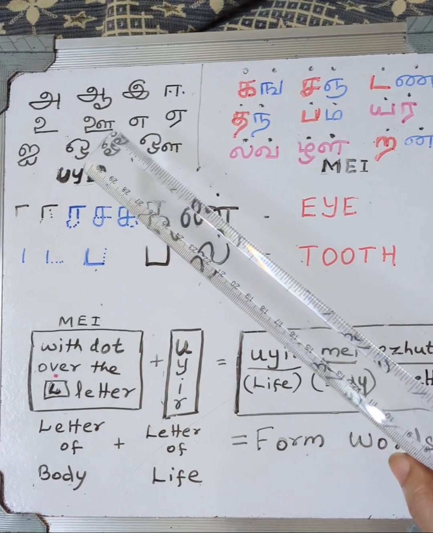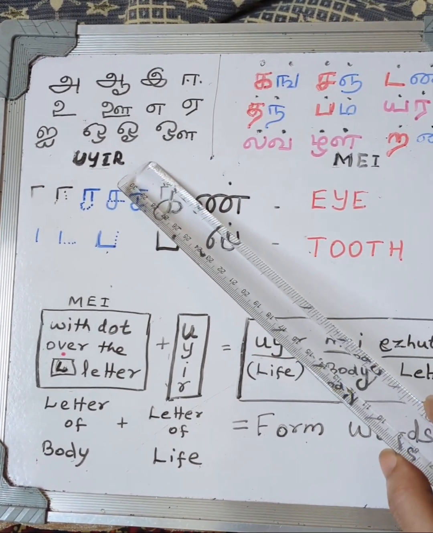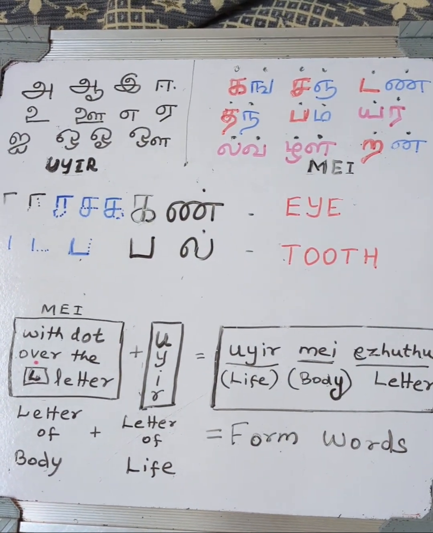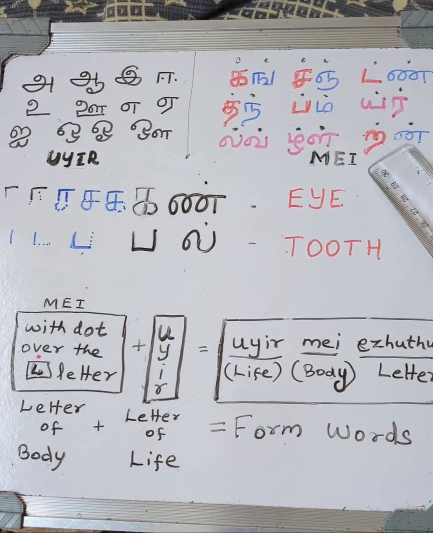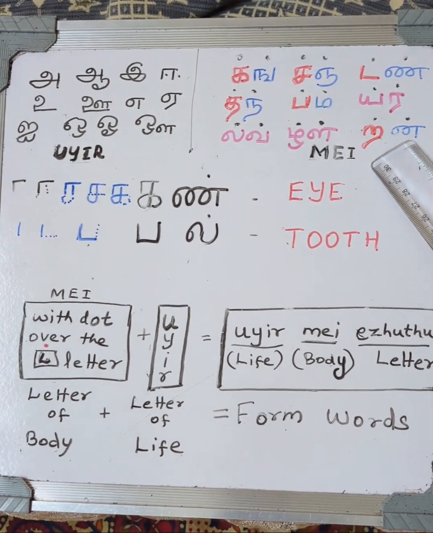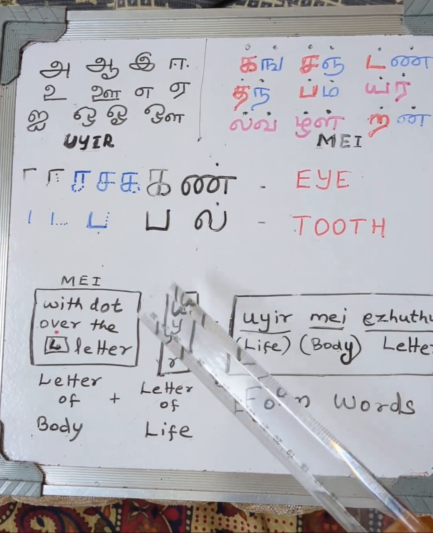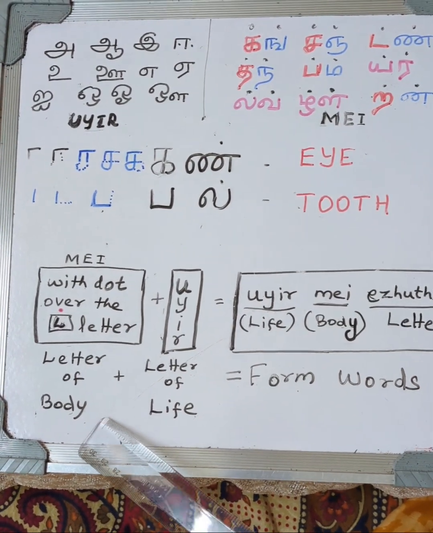See, we have done vowels, which is called uyir எழுத்து in Tamil. And this one, 18 consonants, we call மெய் எழுத்து in Tamil. Last class I told you just to memorize the names. Now today I will explain the meaning of the names. Okay.